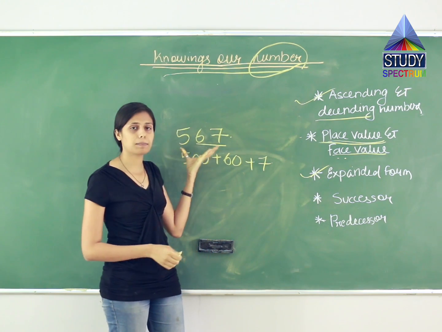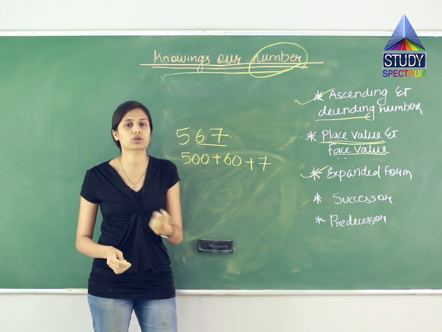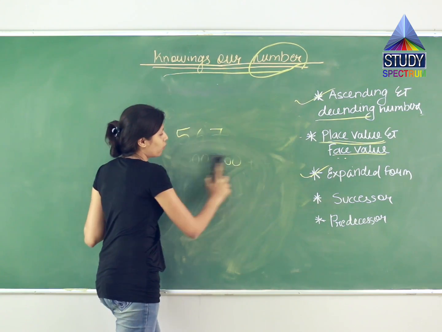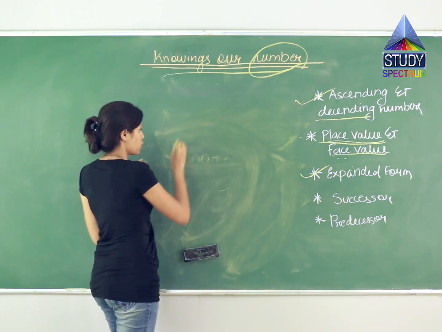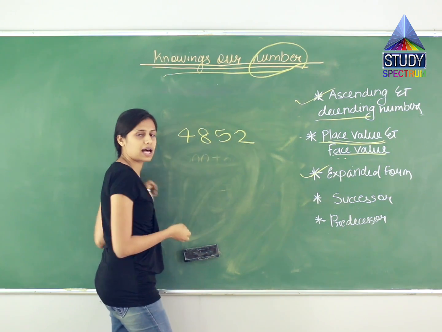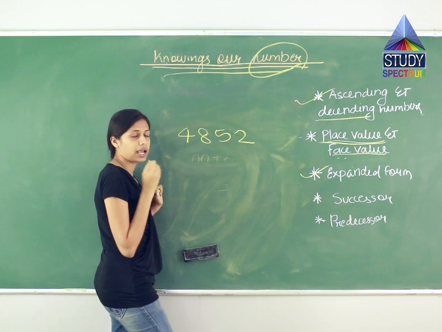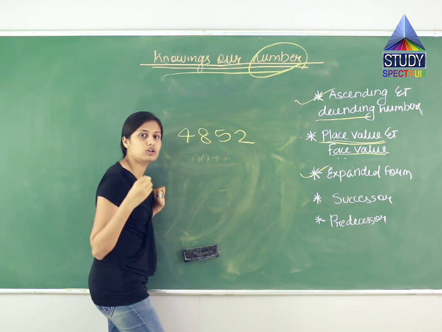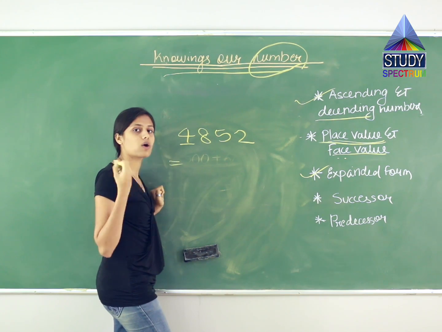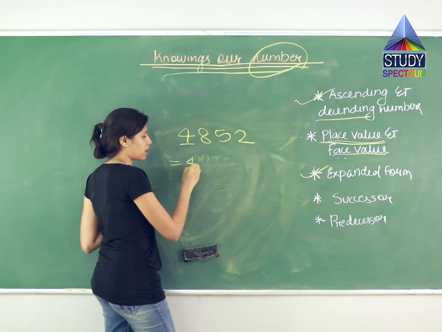कोई 3 digit number, 4 digit number, 5 digit number को तुम जैसे पढ़ते हो, you will write it like this. For example, let us take a 4 digit number, which is 4852. How do you read this? 4852. Let us go stepwise. पहले 4 को हमने क्या पढ़ा? 4000 means what? You will write 4000 first.